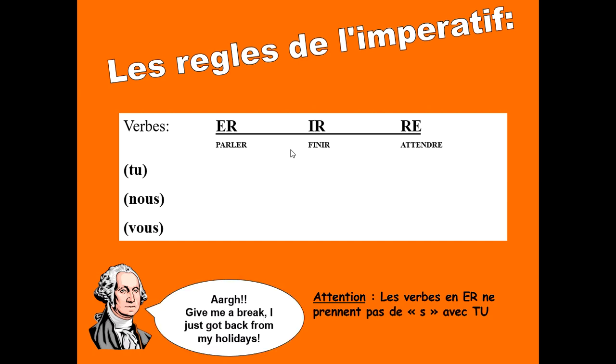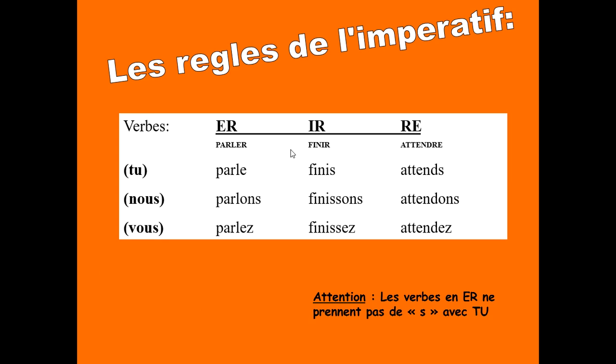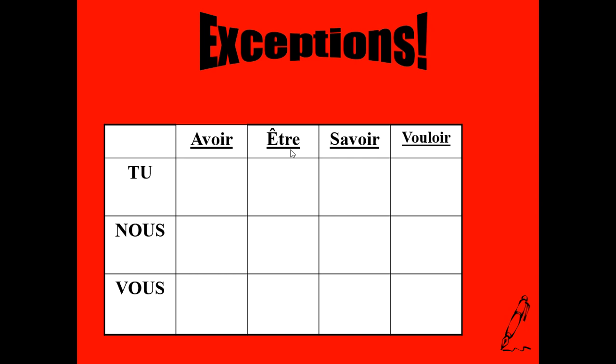Okay, so right now, try to fill in the blanks on your sheet and write down the correct grammar endings for ER, IR, and RE verbs. Okay, next we have the exceptions, which you learned last time for the impératif lesson. So take a moment now and try to fill in this chart. Pause the video and try to remember what avoir, être, savoir, and vouloir are for tu, nous, and vous.